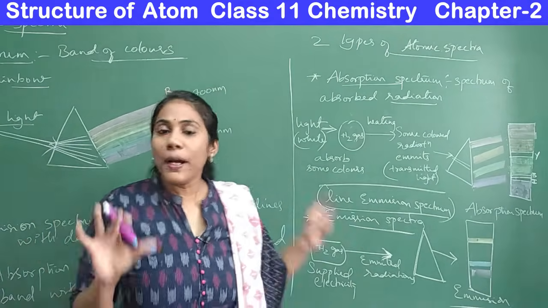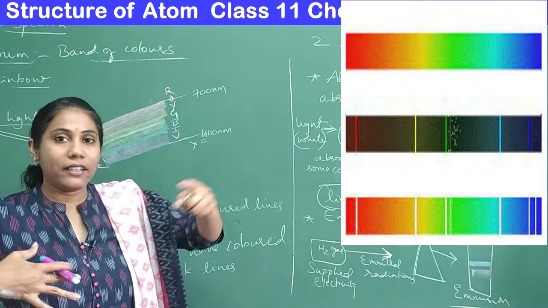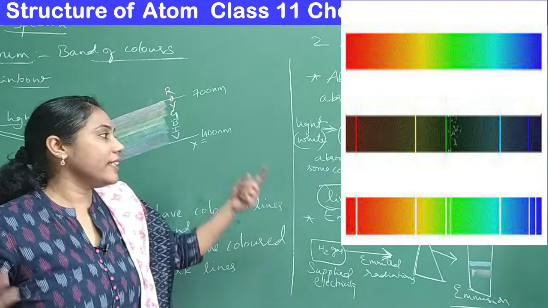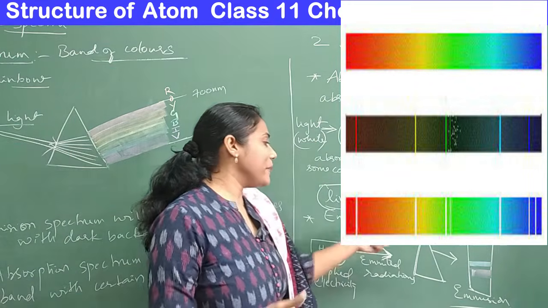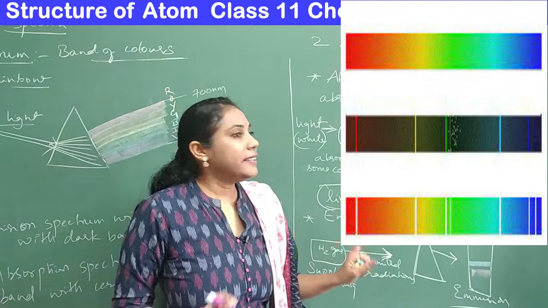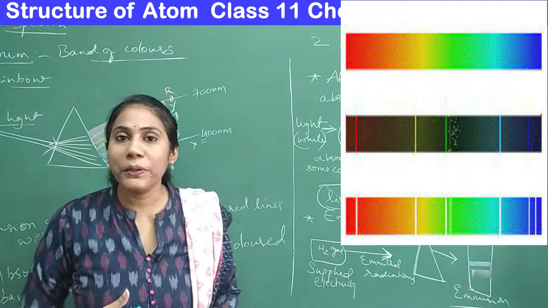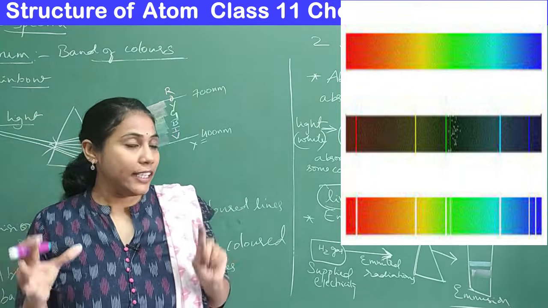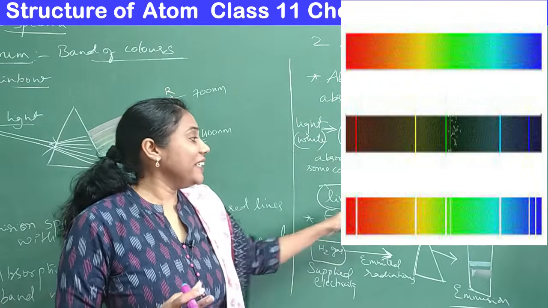You can also observe the pictures on the board: the same element's absorption spectrum, its emission spectrum, and a continuous spectrum. Now I will tell you the importance of the line emission spectrum.